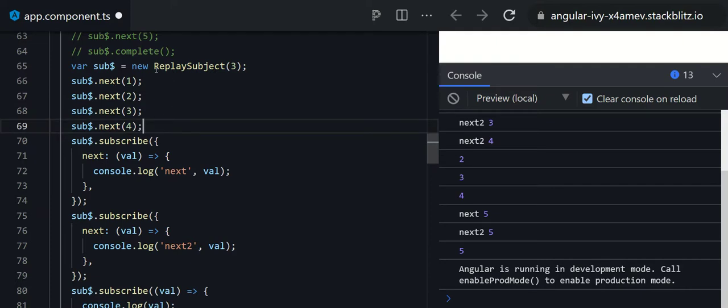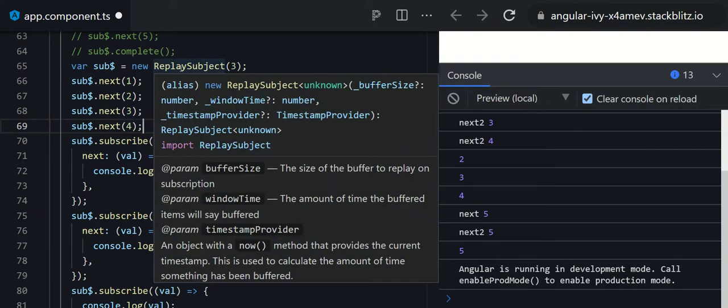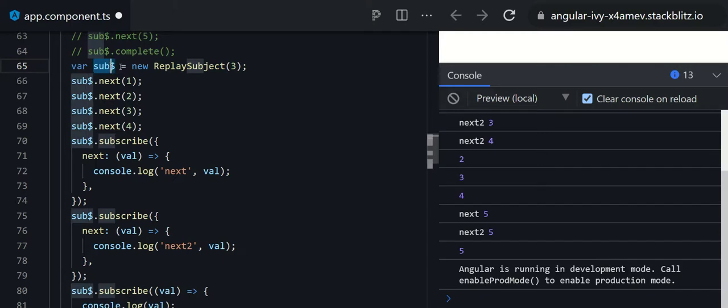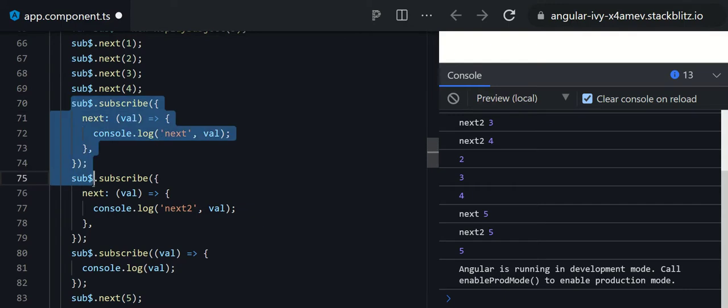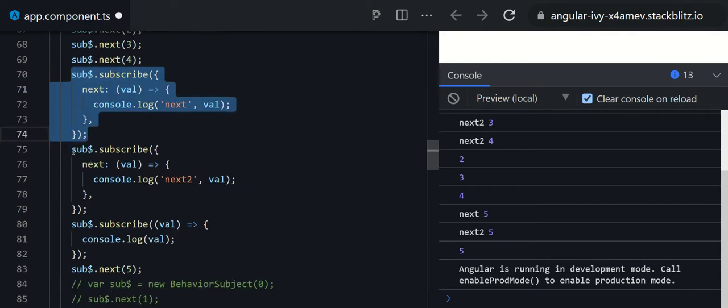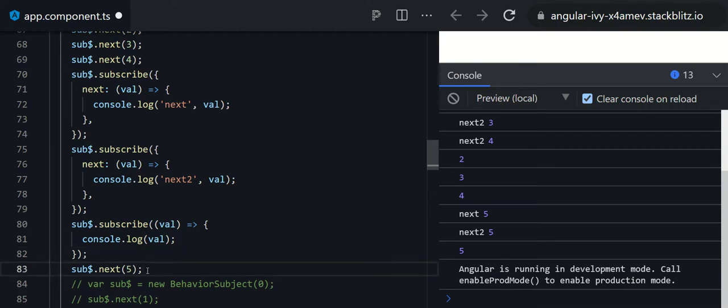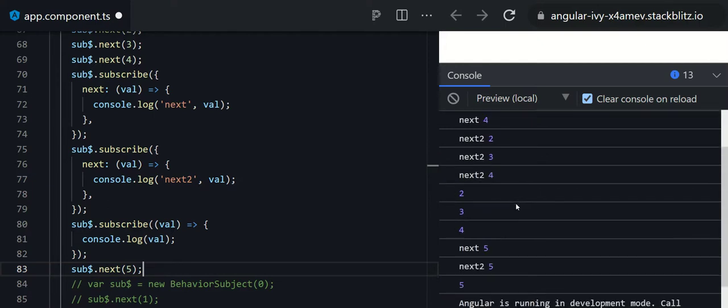Okay, so see, using the replay subject I created an instance, and using the next method I have emitted the data, which is 1, 2, 3 and 4, and then I did a subscribe. There are 3 subscriptions done, and then after that I produce another data which is 5. So see what will be the output in this scenario.